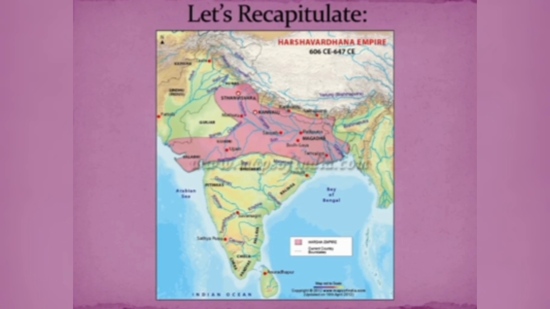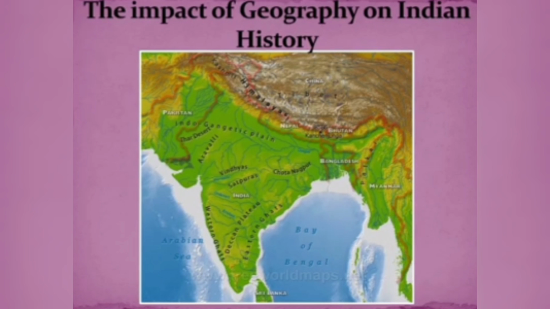Children, in the previous video of this chapter, part 1, we discussed the conditions in North India and South India in the beginning of the medieval period, that is 647 CE, when Emperor Harshvardhan died. In North India, many independent kingdoms were fighting with each other. Taking advantage of this, many tribes and dynasties from Central Asia entered and attacked India from the northwest and established big empires in India.